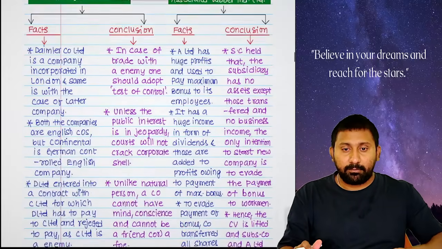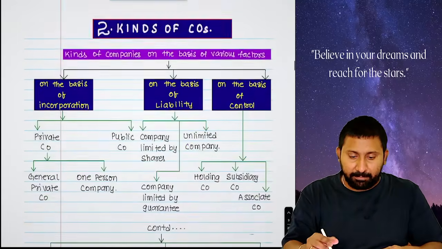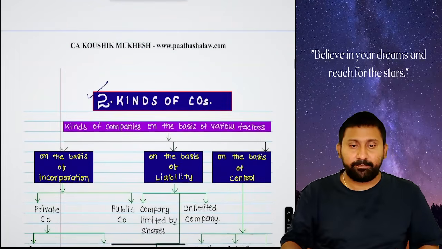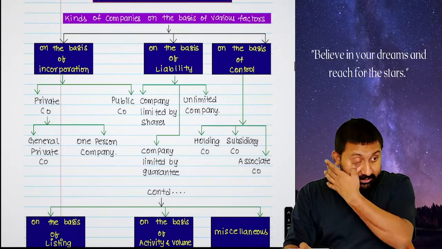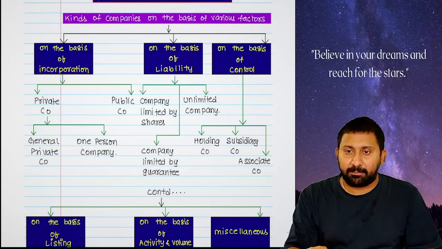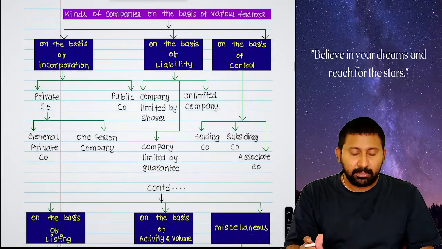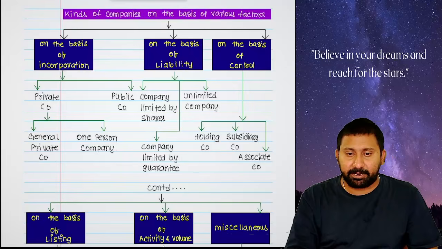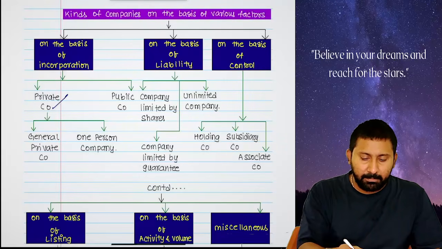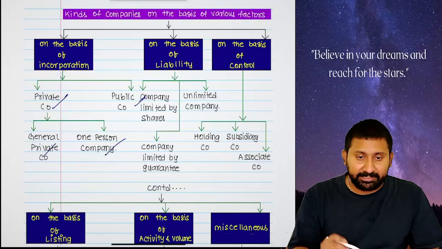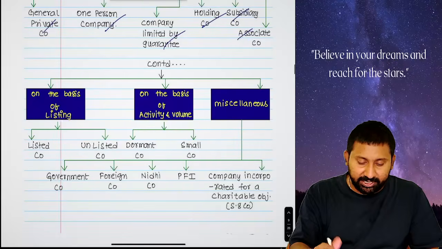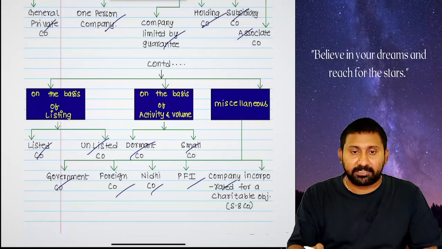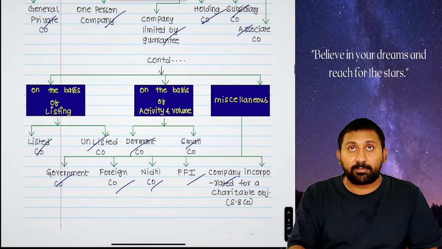So we completed unit number 1 of Companies Act. Next one is unit number 2. What is unit 2? Kinds of companies. In this, we are going to complete all the kinds of companies very fast. In our syllabus, there are so many types of companies made applicable, starting with private company, public company, OPC, unlimited company, company limited by shares and guarantee, holding, subsidiary, associate, listed, unlisted, dormant, small, government, foreign, Nidhi, PFI, and companies incorporated outside India. Companies incorporated for a charitable object.